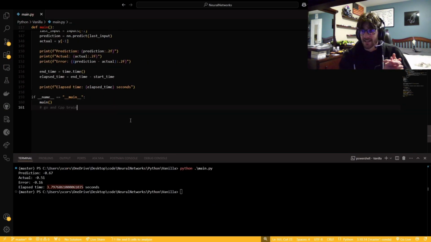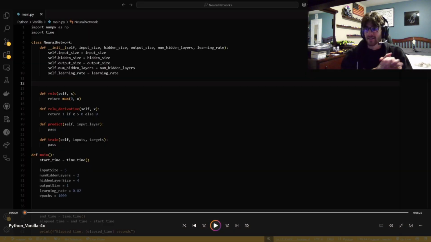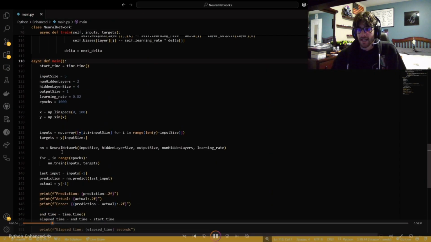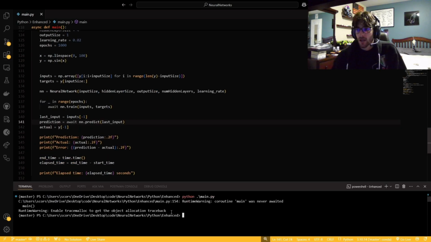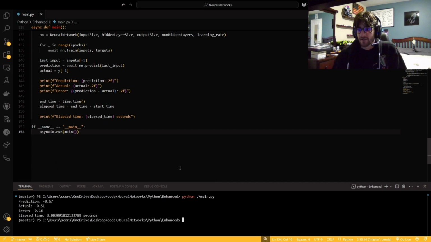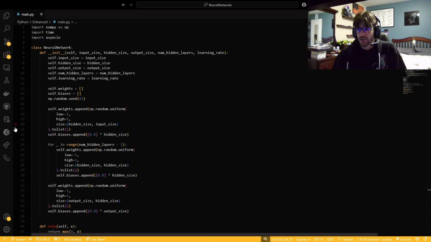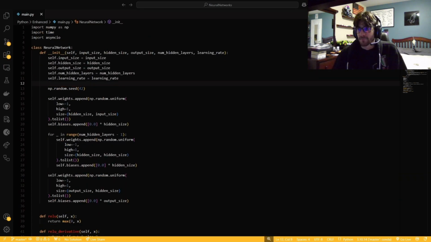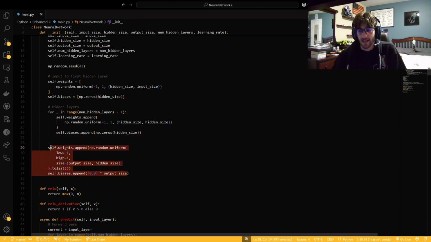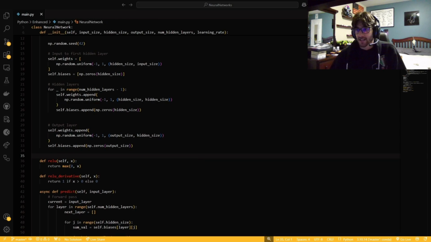And there it is. We'll call it 3.8 seconds. So let's see how much we can shave off of this. This is probably going to be the quickest enhancement portion of this video. What we did right here is change the things to be async functions. I couldn't catch how much that sped things up, but we made train, predict, and main async functions, and just use await and asyncio to run them.